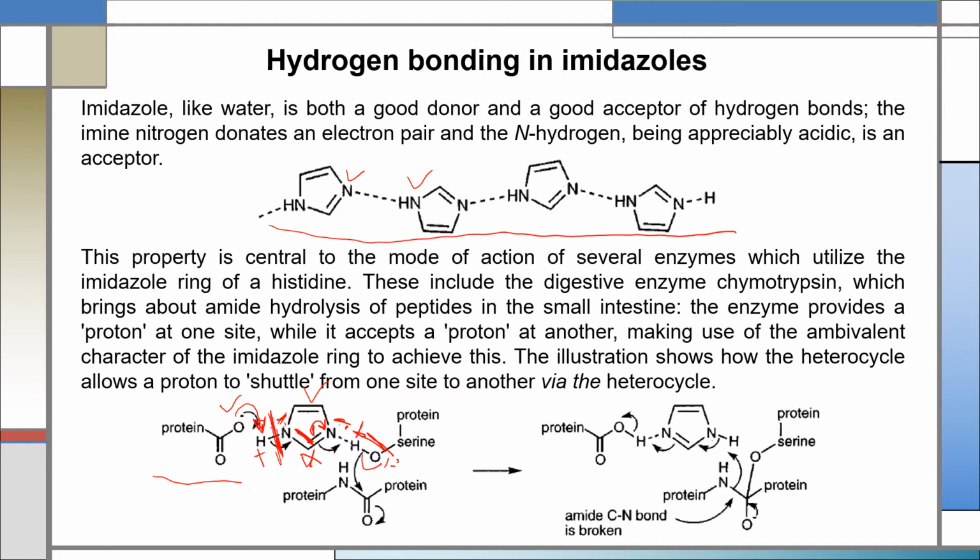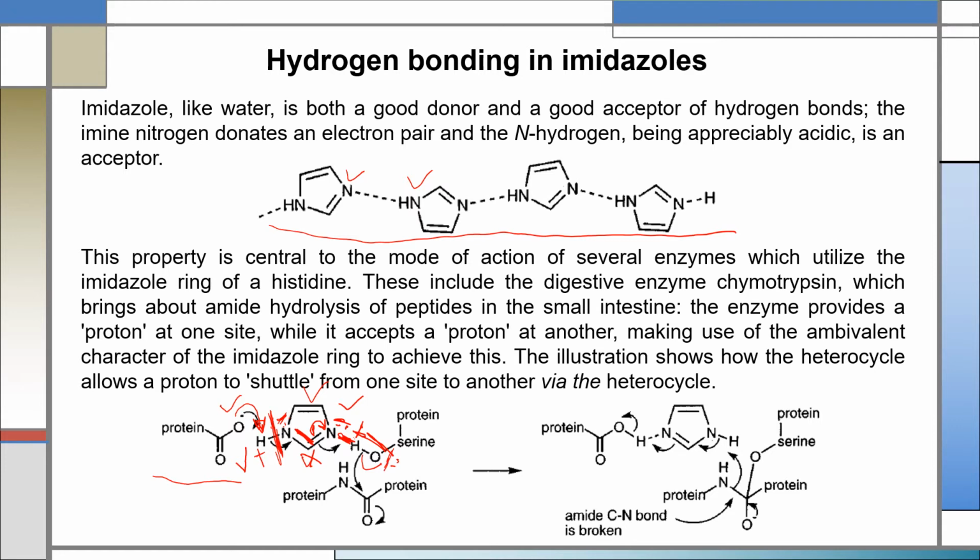When it is separated as a proton, at that time this negative nitrogen can share its excess electron with this proton and form a bond. Here the nitrogen behaves as a proton acceptor. On the other side it behaves as a proton donor, and here it accepts a proton. So after this